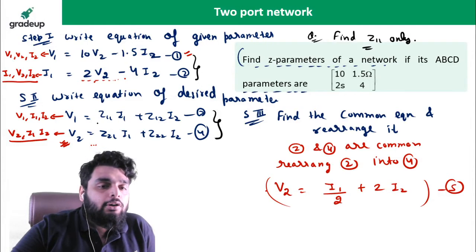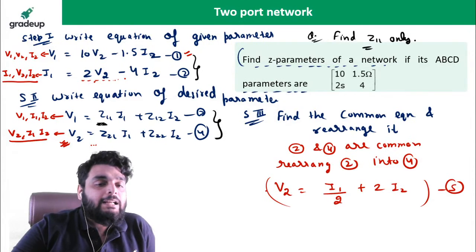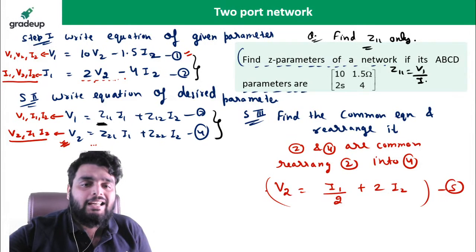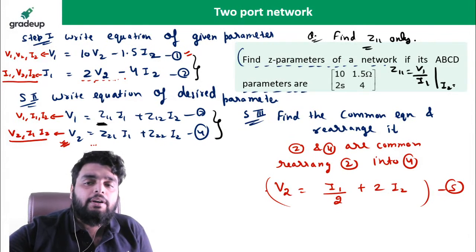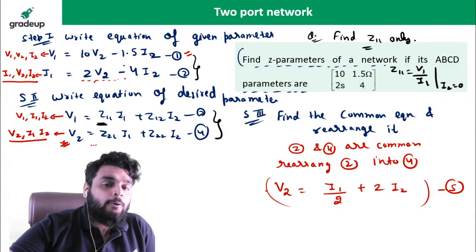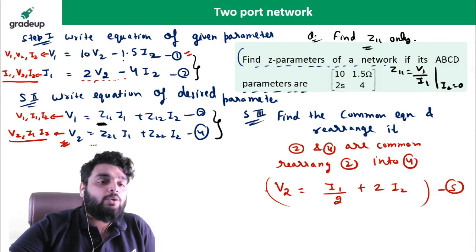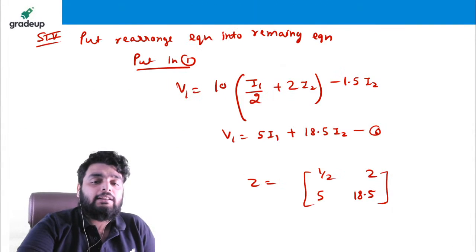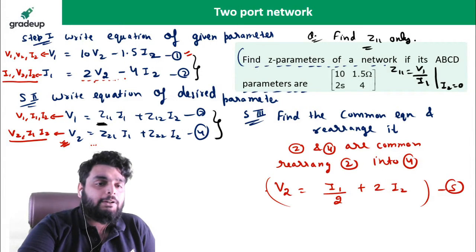Now see, how will you find out Z11? Z11 is nothing but V1 by I1 with I2 equal to 0. So in this equation, put I2 equal to 0 and then find out Z11. Okay, so in this way also you can solve the particular question.